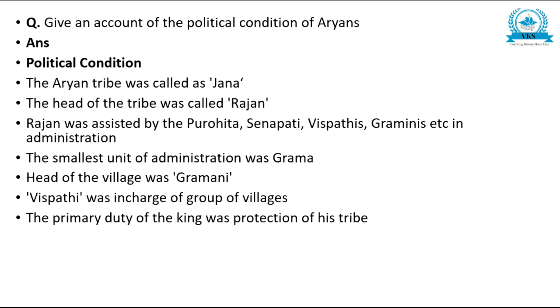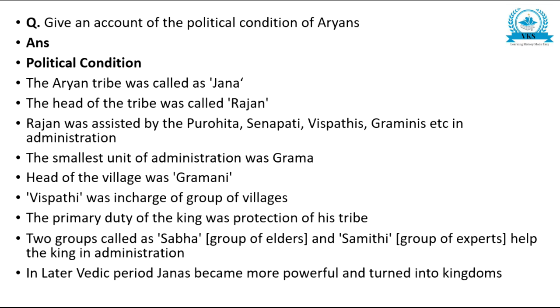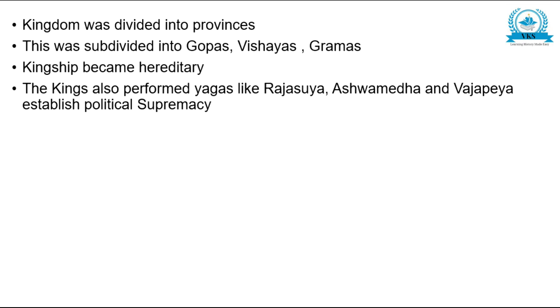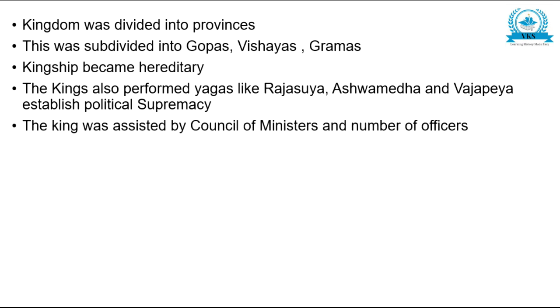The primary duty of the king was protection of his tribe. Two groups called Sabha, group of elders, and Samiti, group of experts, helped the king in administration. In later Vedic period, Janas became more powerful and turned into kingdoms. Kingdom was divided into provinces, subdivided into gopas, vishayas and gramas. Kingship became hereditary. The kings also performed yagas like Rajasuya, Ashwamedha and Vajapeya to establish political supremacy. The king was assisted by council of ministers and number of officers.